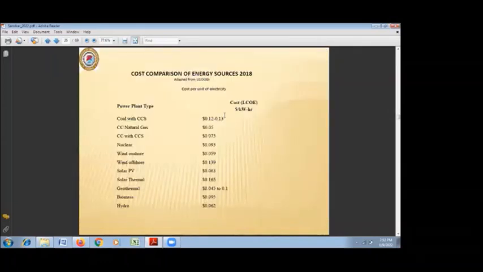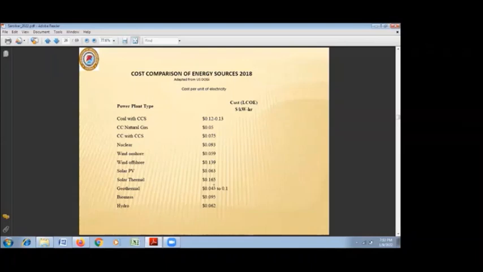This shows the cost comparison along with the different sources. Coal, this is in dollars per unit. So for coal it is $0.12. For nuclear it's $0.09.